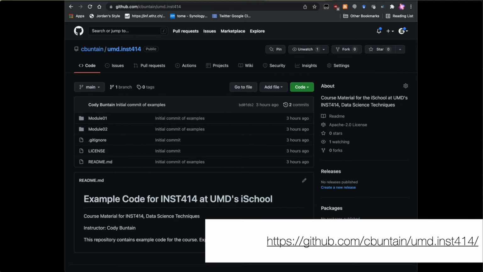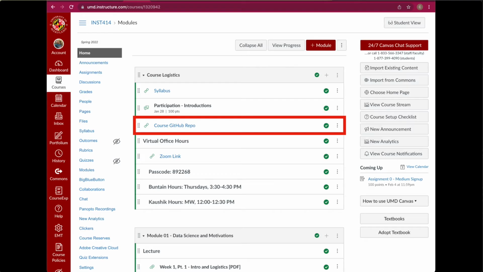Also, to give you some examples for dealing with APIs and to set you up with some examples for Module 2, I've put together the GitHub repository for this course. You can check it out on GitHub at umd.inst414. I have a link to that also on the homepage for the course. You just click the course GitHub repo.